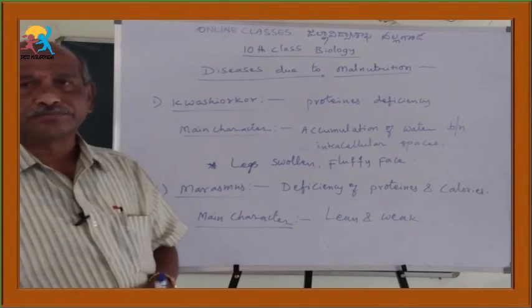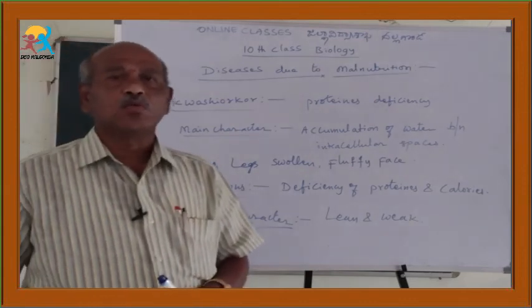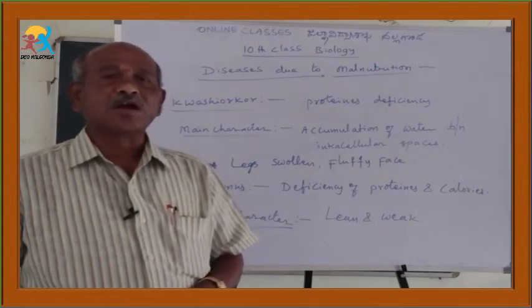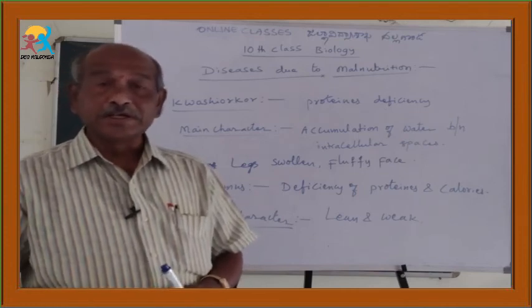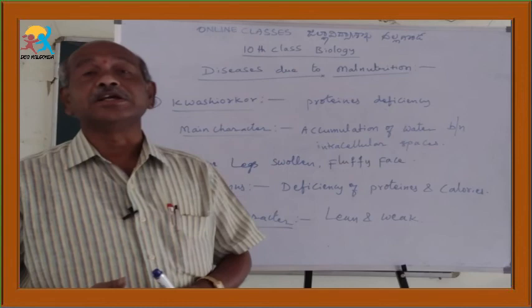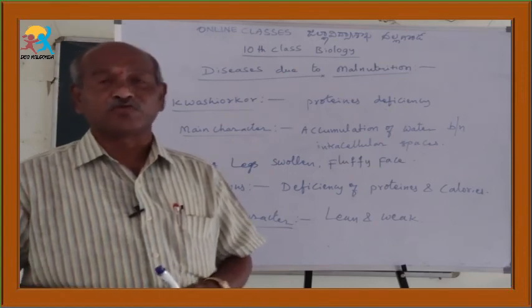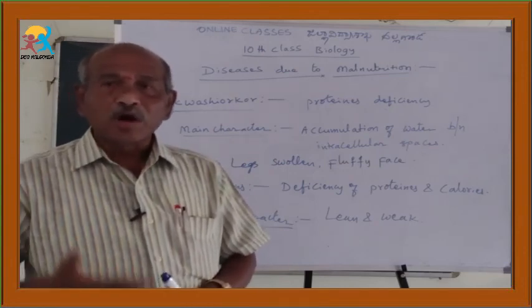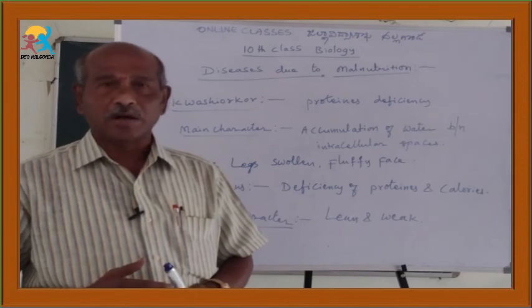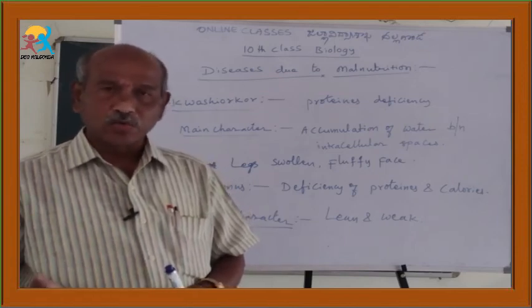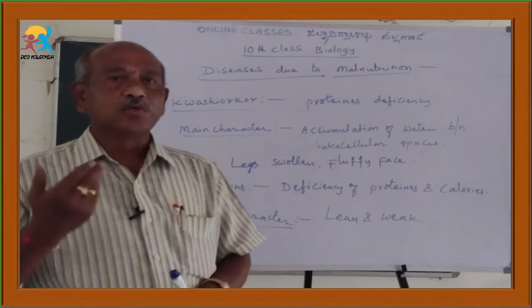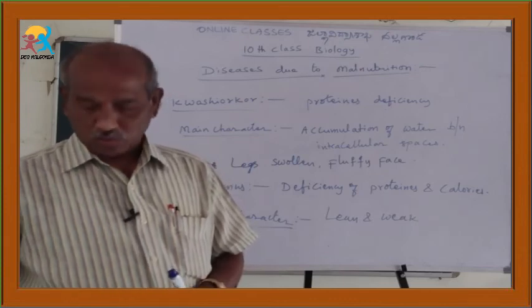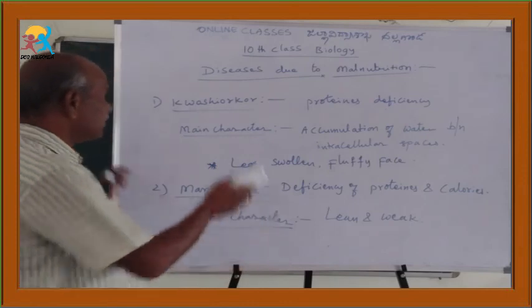Then the third one is obesity. It is not caused by the deficiency of nutrients. It is caused by eating excess calorific food. Comparing with what our body requires, we eat a larger amount of food materials. By that we get obesity.